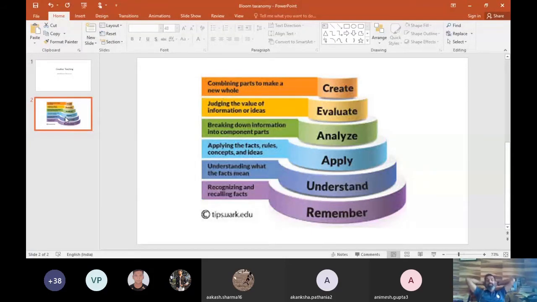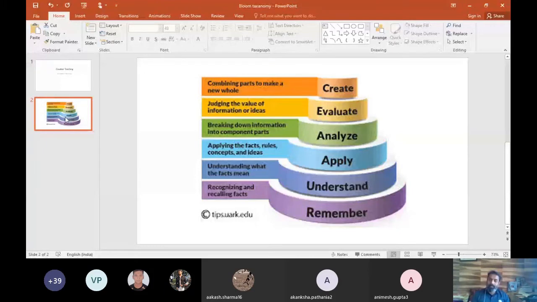And till the time they are not able to apply more than one concept, more than one skill, and skills in more than one or more different types of conditions and situations, they will never be able to analyze. They'll never be able to break the information into small pieces to compare or to correlate. Because for that, as I told you, you actually need to have more than one experience. And this is the hierarchy model which goes towards creativity.